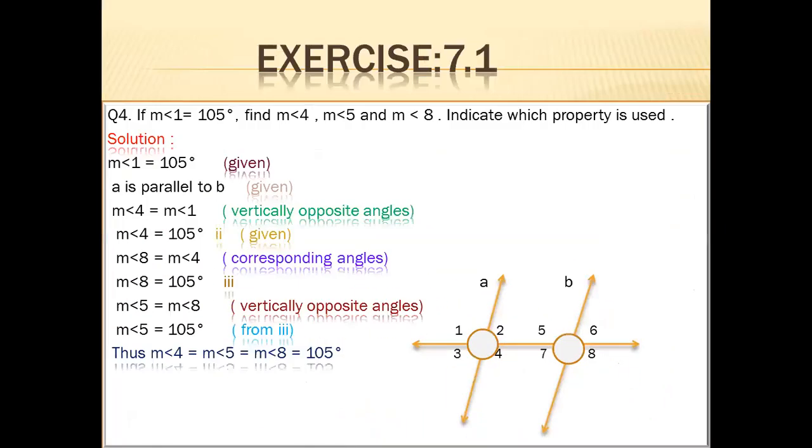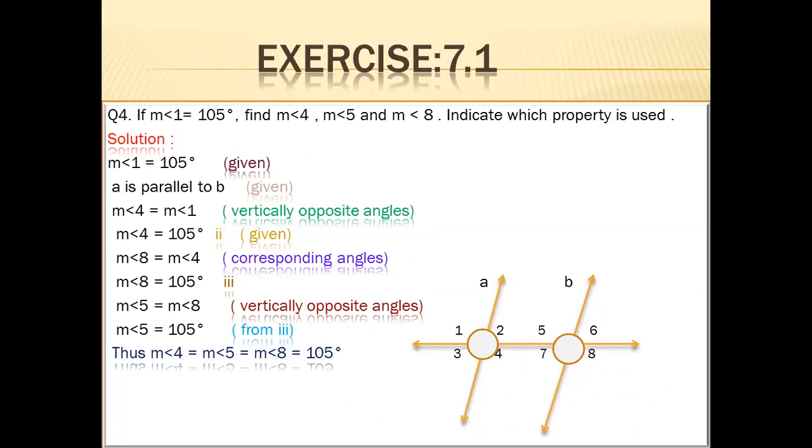Yes, question number 4. This is the same as what we did in question 3. Angle 1 is 105 degrees. Find angle 4, angle 5, and angle 8. Indicate which property is used. Property means we give the definition or the characteristic of the angles which we have discussed in the beginning.